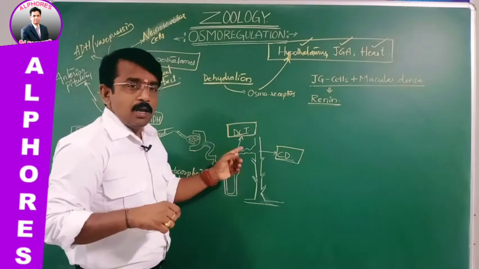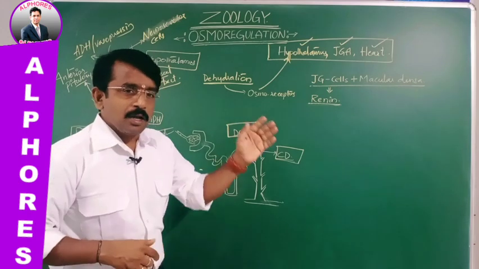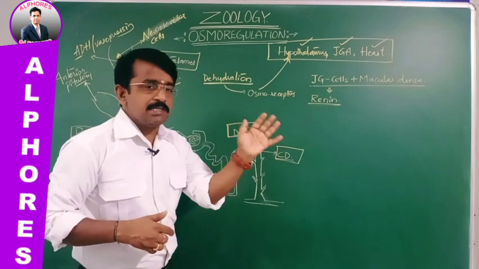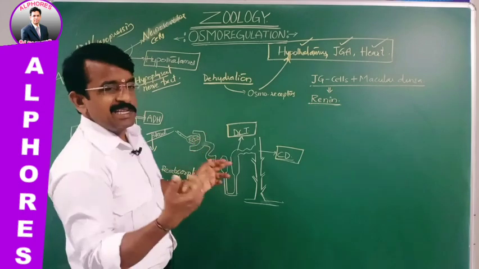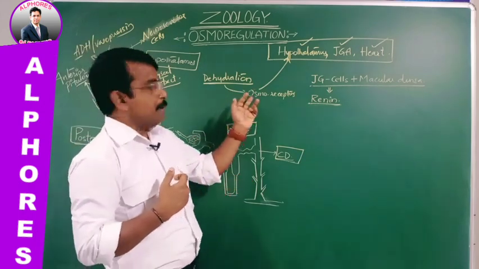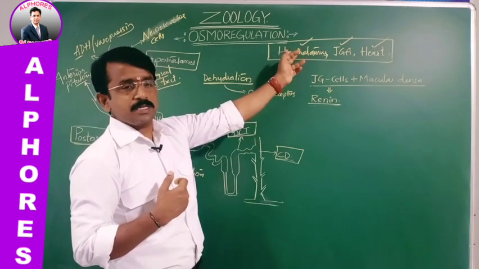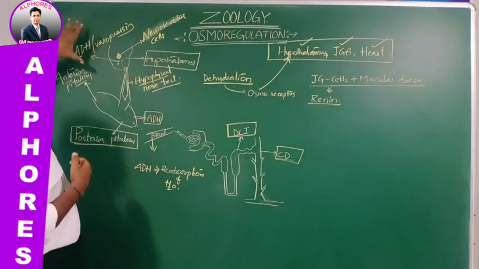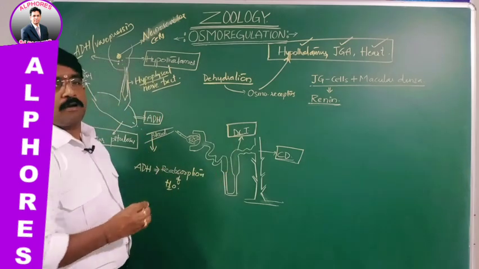As there is no water reabsorption, the loss of all the water from the body is detected. That is the feedback. It is nothing but receiving information by osmoreceptors, which give it back to the hypothalamus, right? And the hypothalamus gets activated and releases ADH, which plays a role in the reabsorption of water.